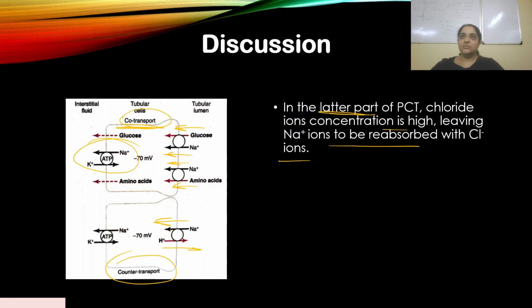Most of the glucose and amino acids are reabsorbed in the initial part of PCT. So towards the end, sodium cannot depend on glucose or amino acids to be reabsorbed, so it depends on chloride ions. Chloride ions tend to increase in concentration towards the end of PCT, and so they tend to leave.